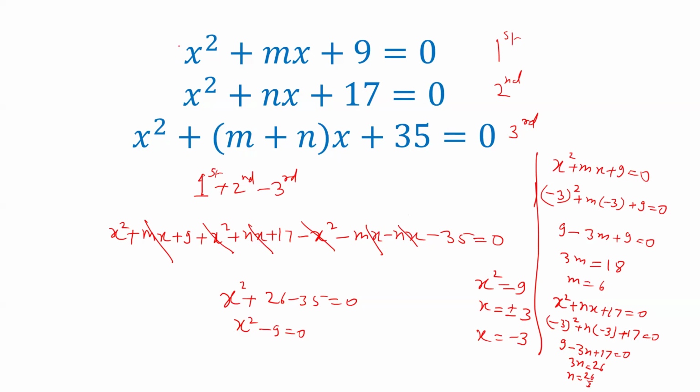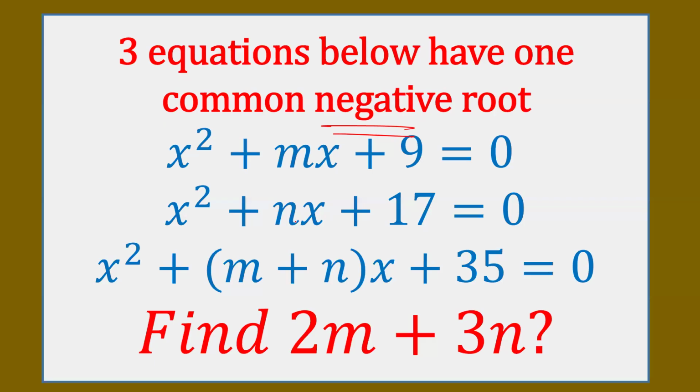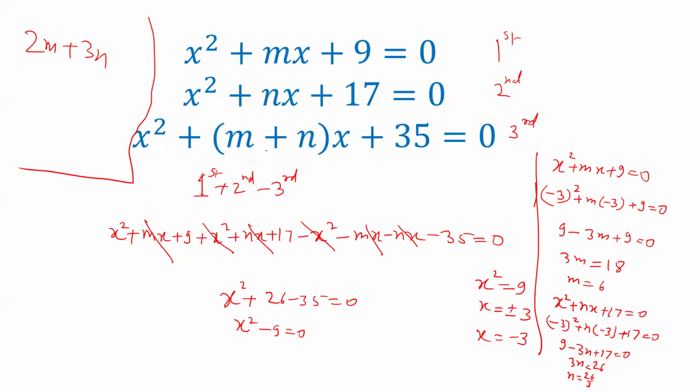We have to calculate 2m plus 3n. The question was to find the value of 2m plus 3n. So m is 6 and n is 26 by 3. The 3s cancel out. 2 sixes are 12 plus 26, and the sum of these two is 38. So the answer of this question is 38.